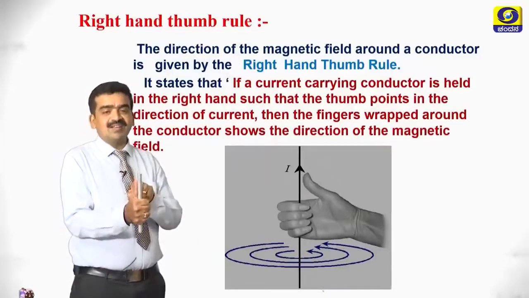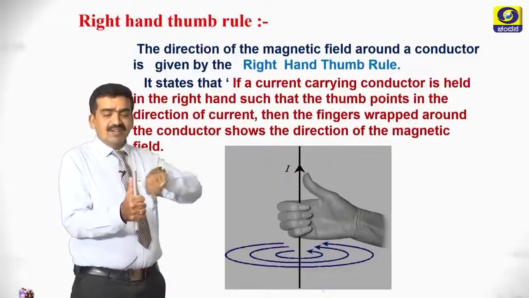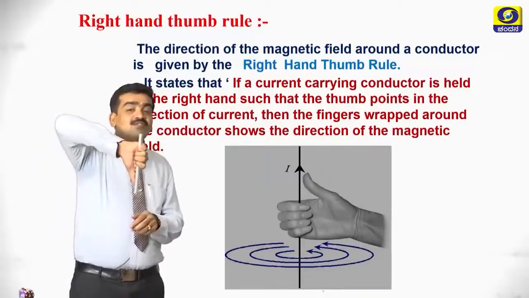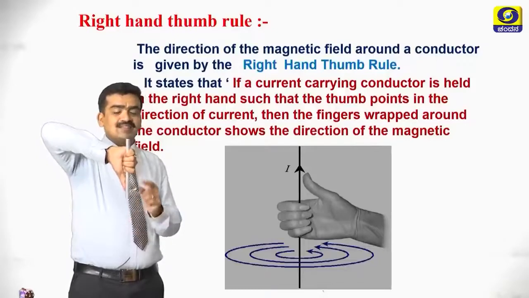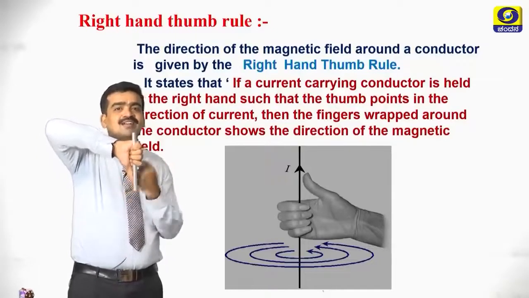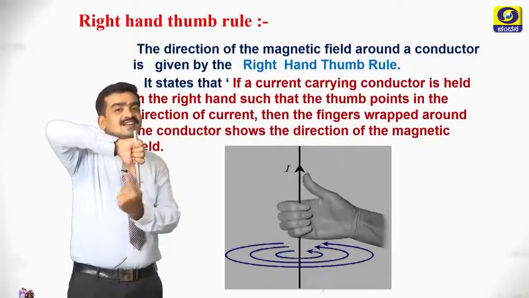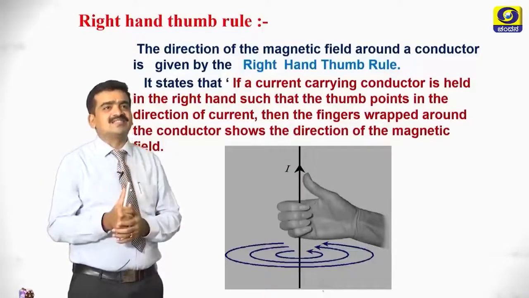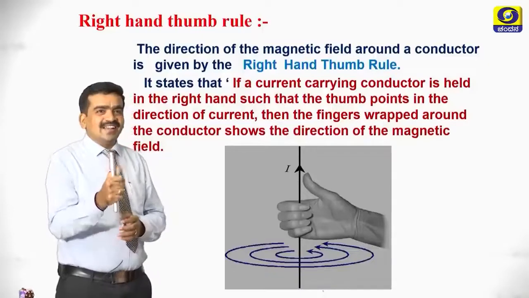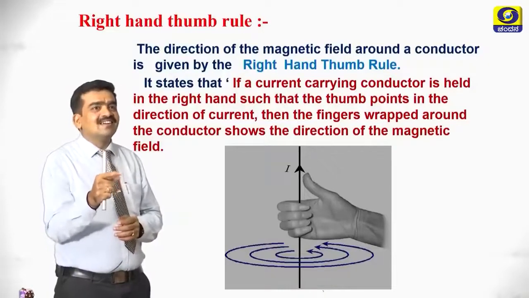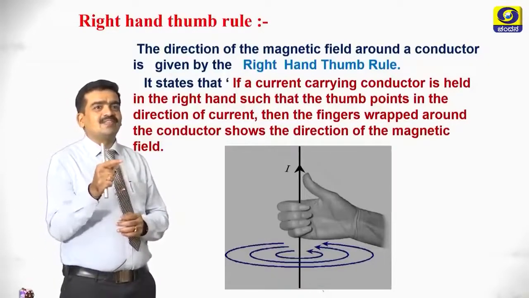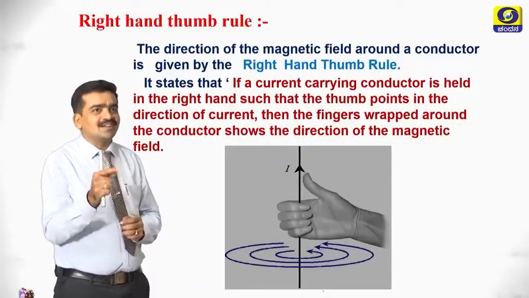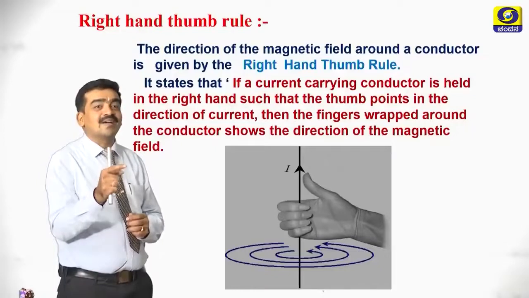If the direction of the current is upward, the magnetic field lines are arranged in the anti-clockwise direction. If the current is flowing downwards, then the field lines are arranged in a clockwise manner. So this is what the right hand thumb rule says. If a current carrying conductor is held in the right hand such that the thumb points in the direction of the current, then the fingers wrapped around the conductor show the direction of the magnetic field.